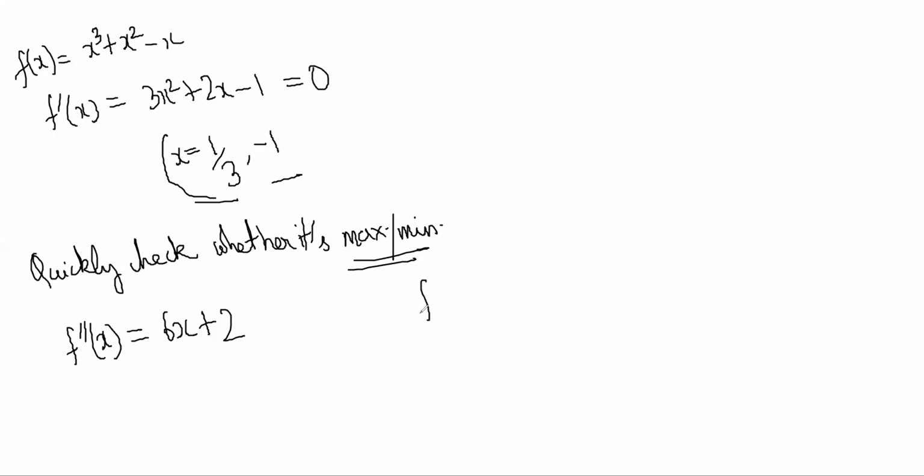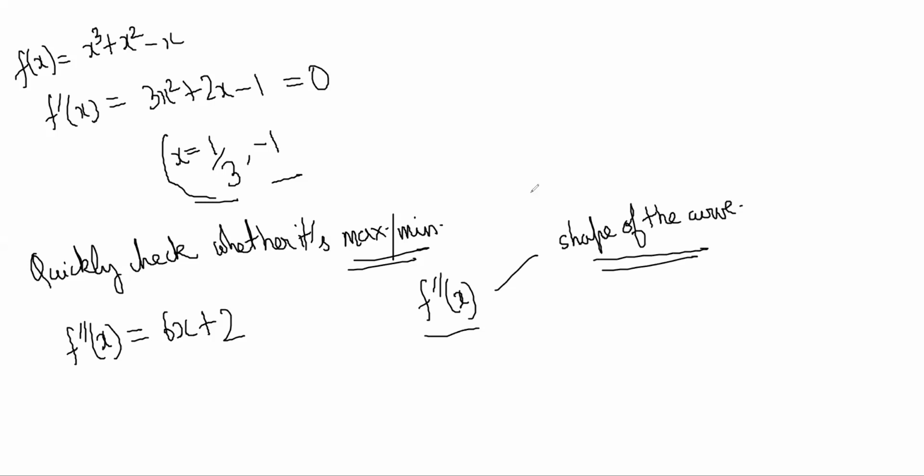The second derivative of a function, the double derivative of a function, will tell you things like the shape of the curve. Shape of the curve in what sense? It will tell you whether the curve is like this or like this. This is called concave up, and this is called concave down.